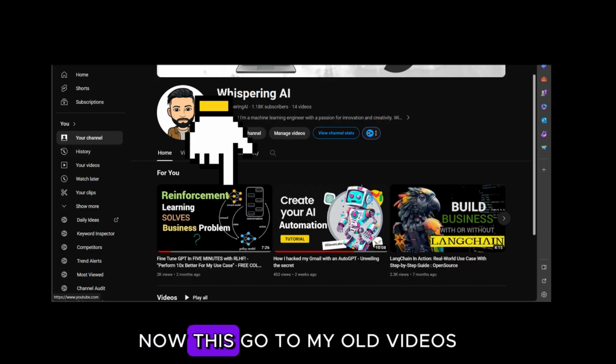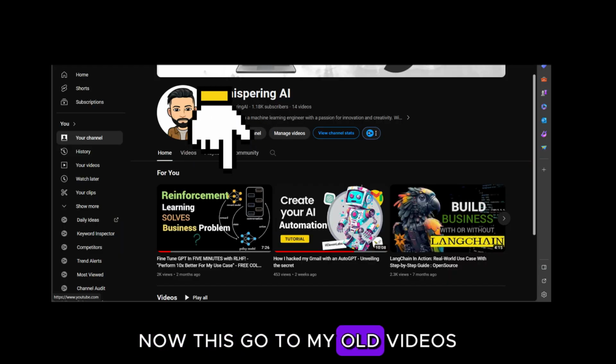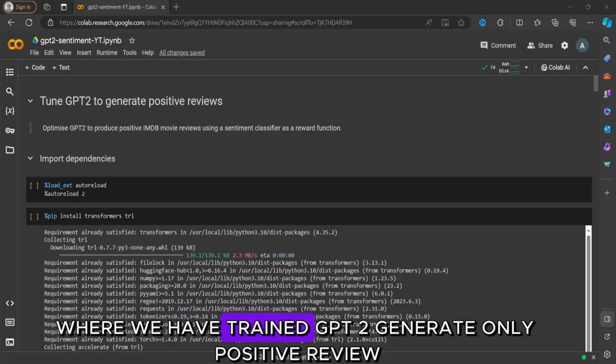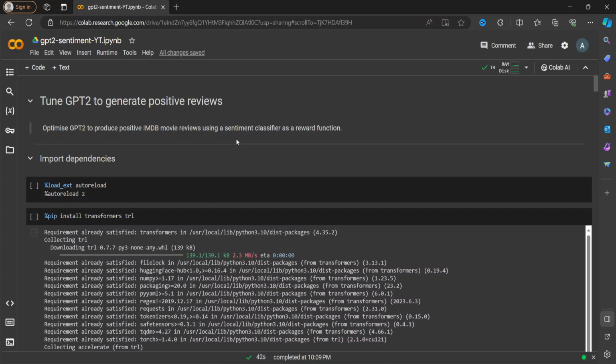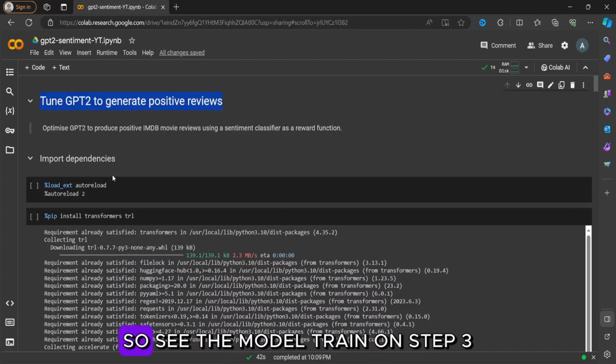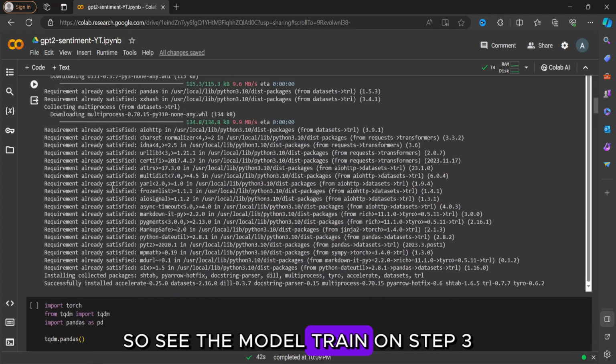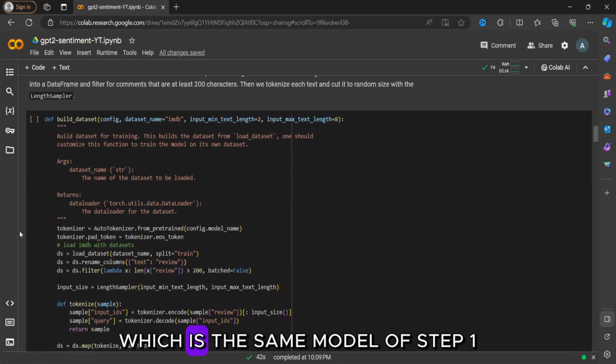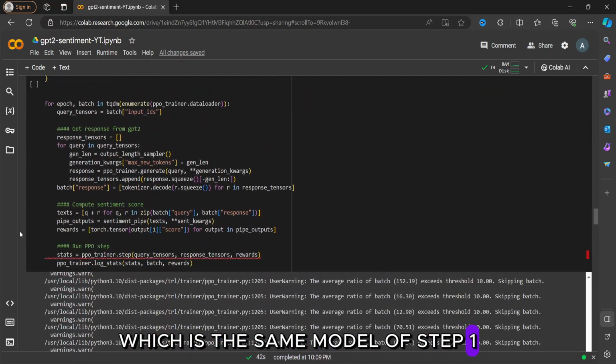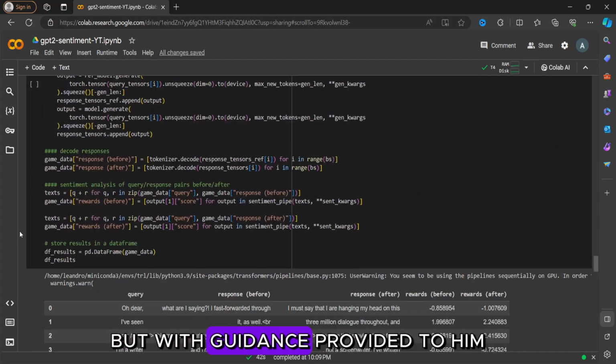Now, let's go to my old videos where we have trained GPT to generate only positive reviews. Save the model trained on step 3, which is the same model of step 1 but with guidance provided to it.